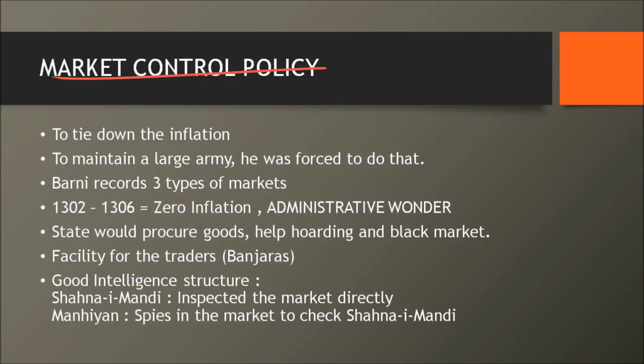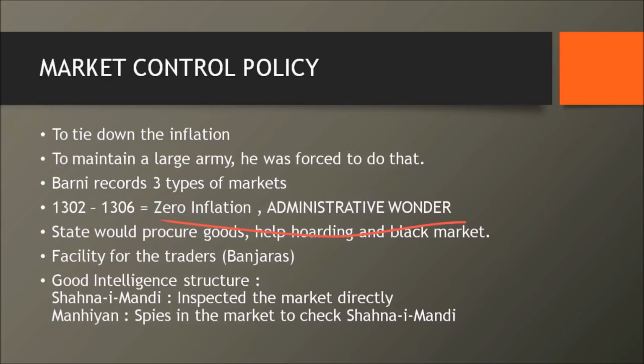So what he did was he tied down the inflation. Literally from 1302 to 1306, there was absolutely no inflation, zero inflation in Delhi. How could he do that? He could do it by making sure that there would be one rate which the state announces, and at that rate the people have to sell it. Now, one obvious thing would be hoarding of the goods in the market.